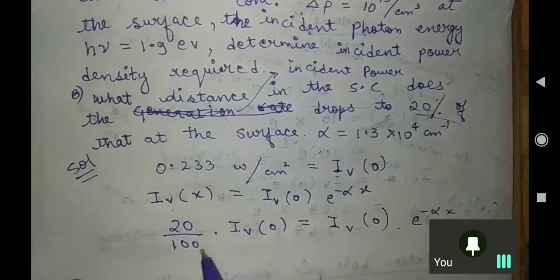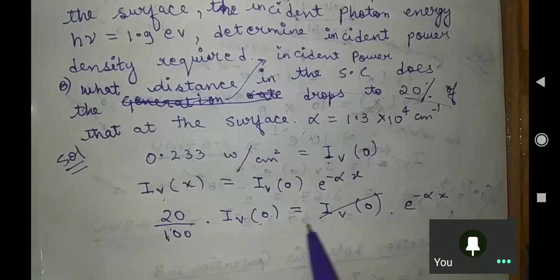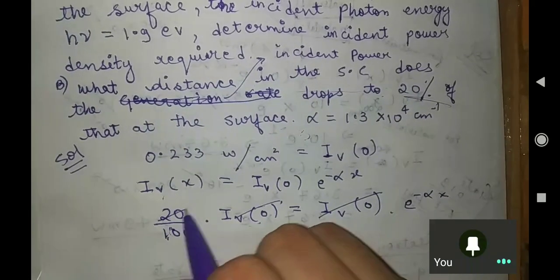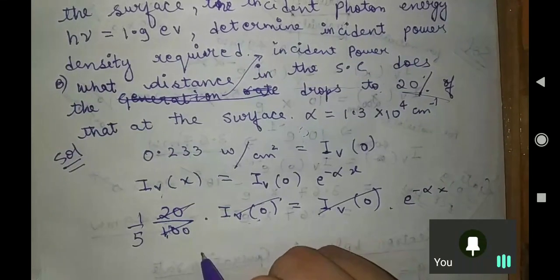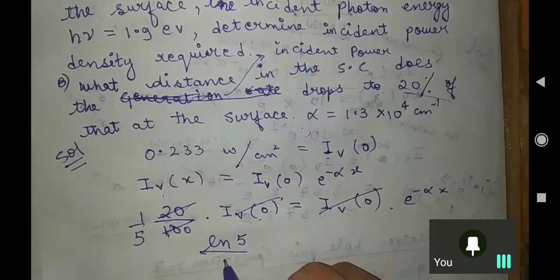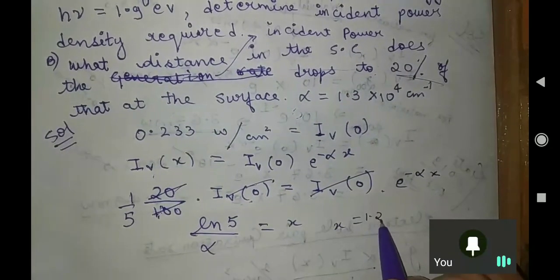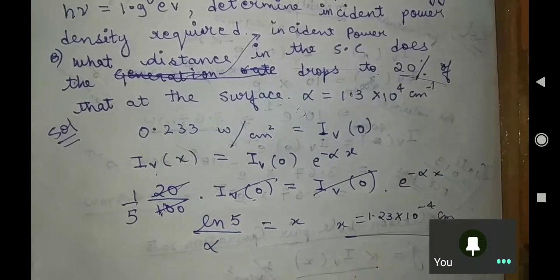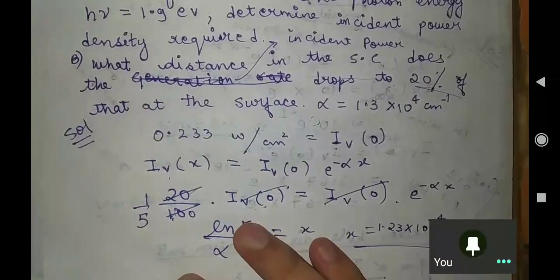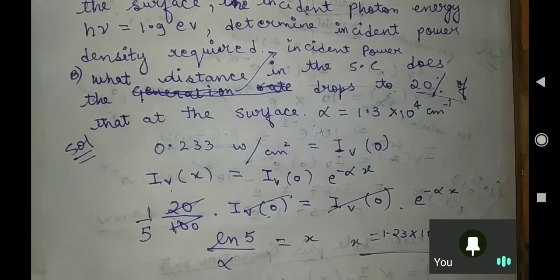This is the meaning of the question. IV of x equal to 20% of your initial value. That's it. So in short you will get ln 5 over alpha, this is your x, and you will get x equal to 1.23 into 10 to the power minus 4 centimeter. I hope everybody is enjoying. Easier concept to understand.